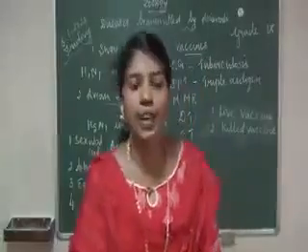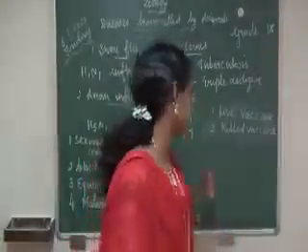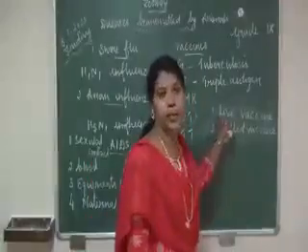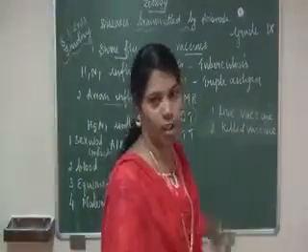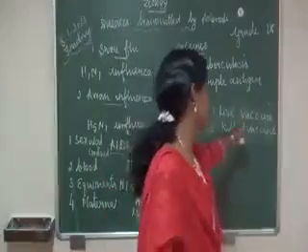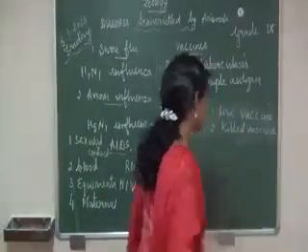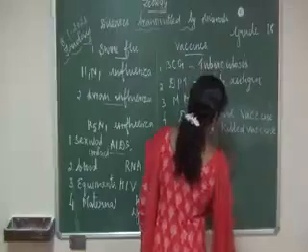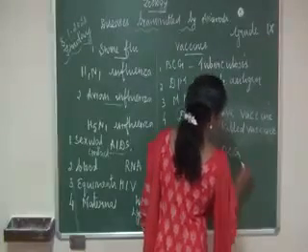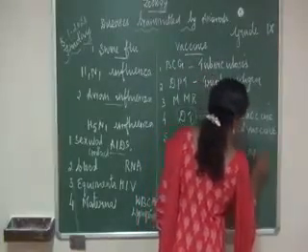So what do we mean by live vaccine? The vaccines are prepared from living microorganisms. Example, BCG vaccine or oral polio vaccine.